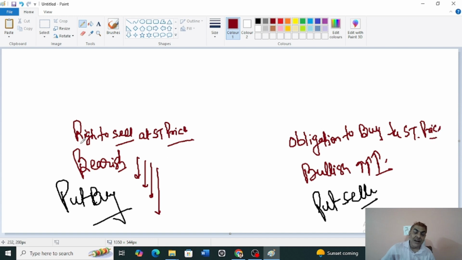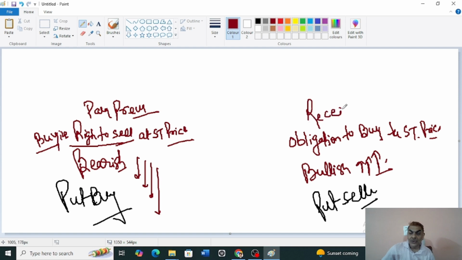Now when you are buying the right to sell, you are buying here. Put, no. So you are buying right to sell. Fine. So when you are buying the right to sell, you have to pay premium. Yes, I will be paying premium. And so when you pay premium, he will receive premium.